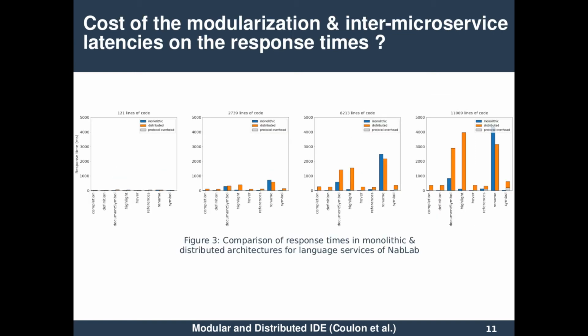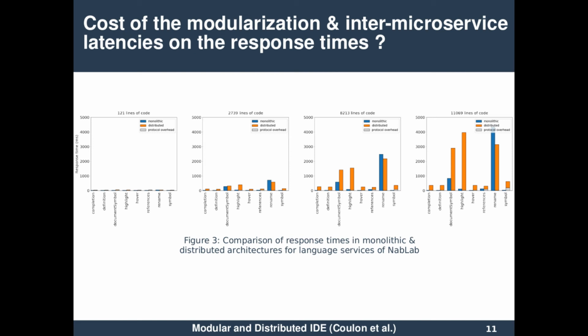To understand the differences between monolithic and distributed architecture, we show in this figure the response times of the language services of the monolithic server in blue and of the microservices in orange. All the server and microservices are deployed on a cluster and are accessed remotely.